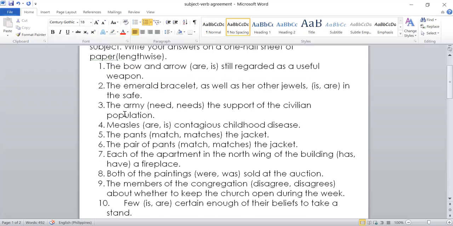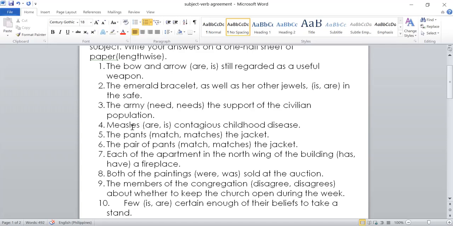For number 3, the army blank the support of the civilian population. The army belongs to collective nouns. For the rule on collective nouns, it depends on the meaning of the sentence. The army here is considered one, therefore the answer is singular. The army in general needs the support. So the answer here is needs.